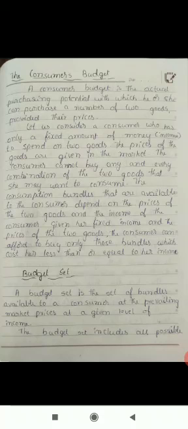A budget set gives you a brief idea of how many combinations you can buy and what availability there is for you when you go for purchasing. You will study these things under the budget set. A budget set is the set of bundles available to the consumer at the prevailing market prices at a given level of income.